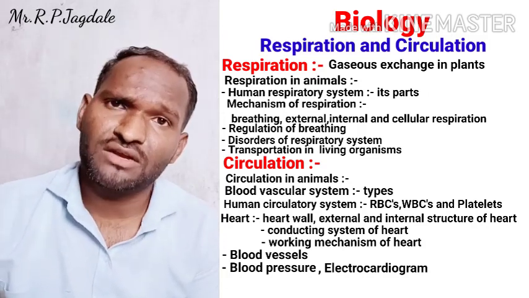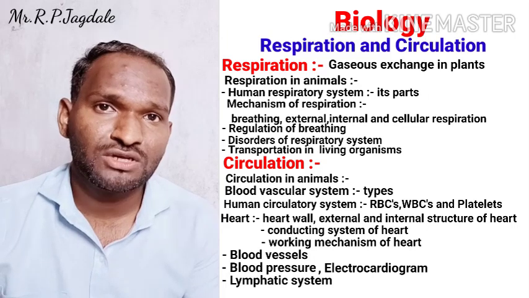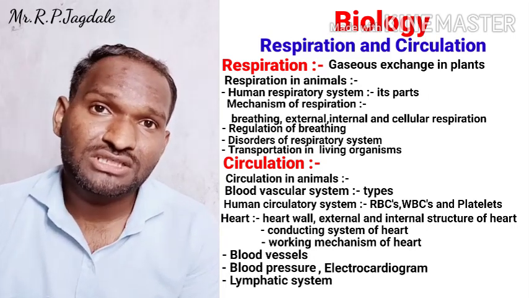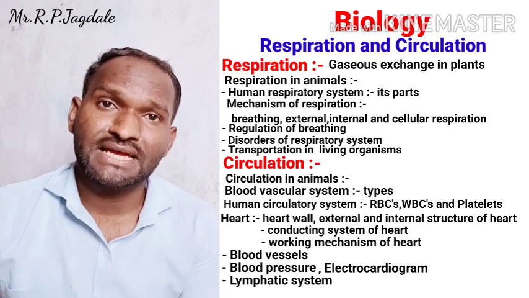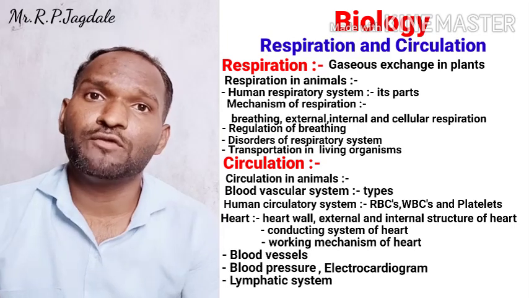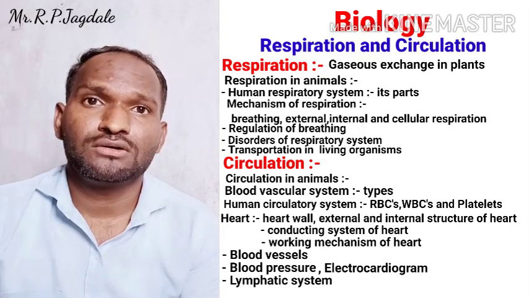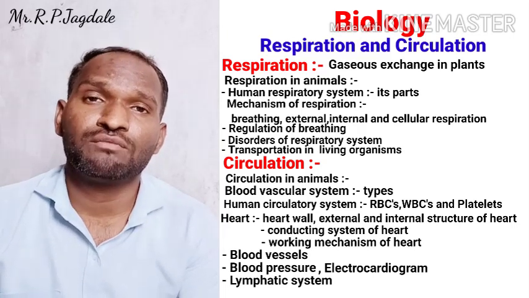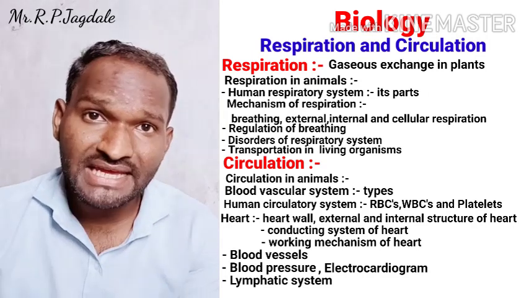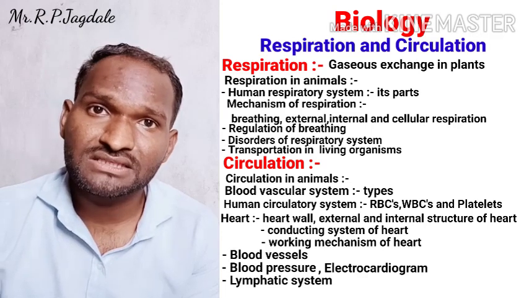And finally, we are going to see the lymphatic system. I already told you that circulation means circulation of body fluids, and lymphatic fluid is one of the major fluids in our body, which is going to help us to protect from foreign dangerous materials.